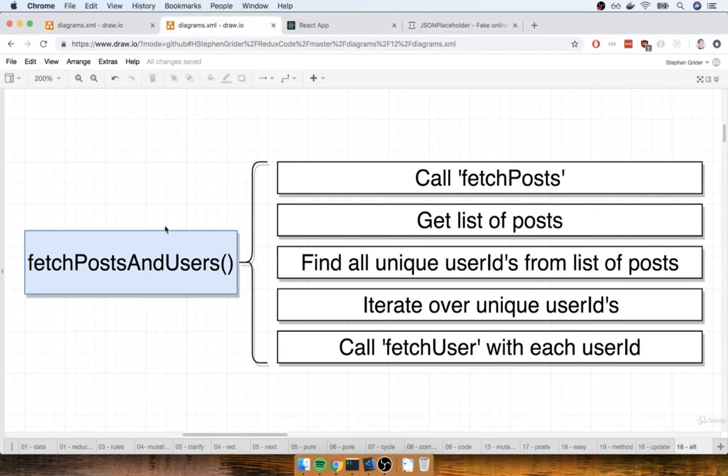In this video, we're going to start working on fetch posts and users. So remember, the goal here is to call fetch posts, wait for it to get all of the posts and retrieve them and whatnot. We're then going to get the list of posts and so on, all that good stuff.